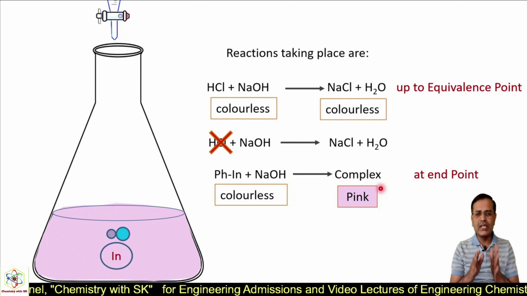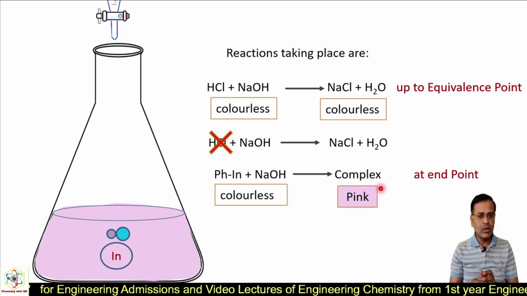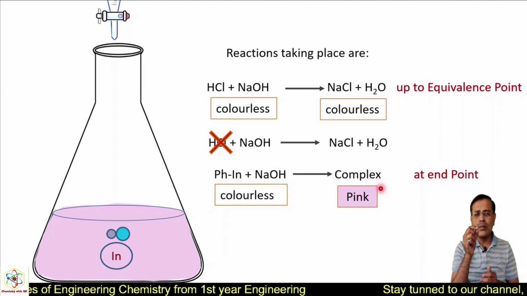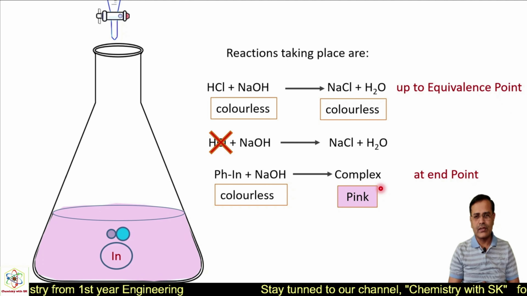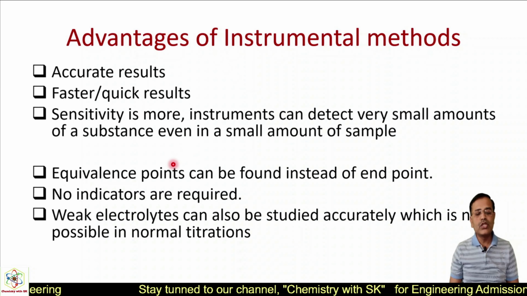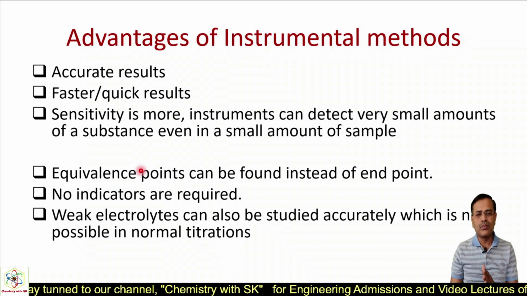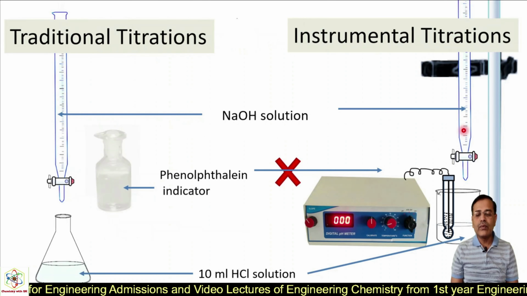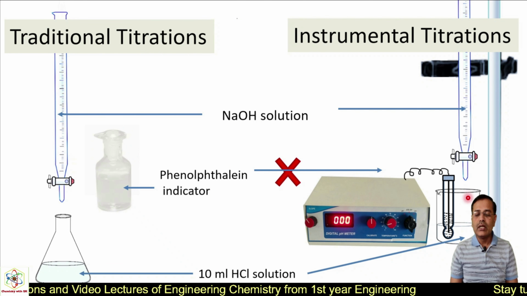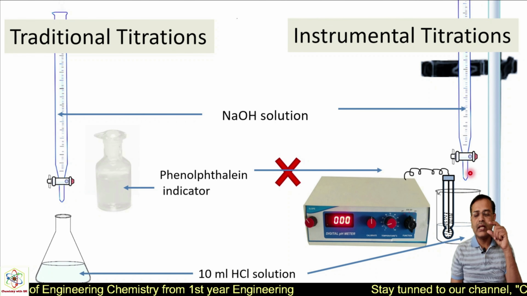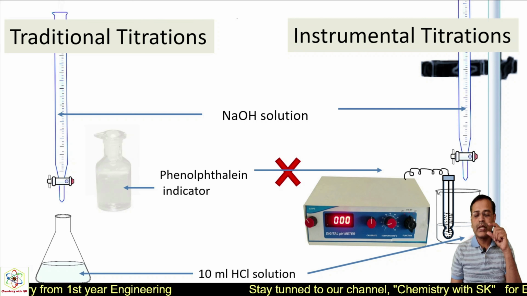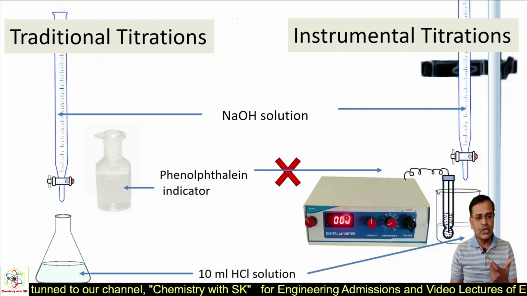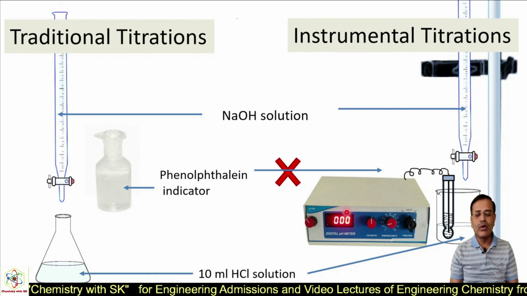So this is the basic difference between equivalence point and endpoint. Equivalence point is always smaller than endpoint. There may be a difference of a single drop, but there will be a difference. So let us revise. By using the instrumental method, we can find the equivalence point by the graphical method. We just have to plot a graph of the readings obtained on the instrument. Here, when we add the burette solution in subsequent portions of 0.5 ml, the solution is mixed by a stirrer, and this electrode senses the reading, which is displayed on the digital screen of the instrument, and accordingly we plot a graph for getting the equivalence point.